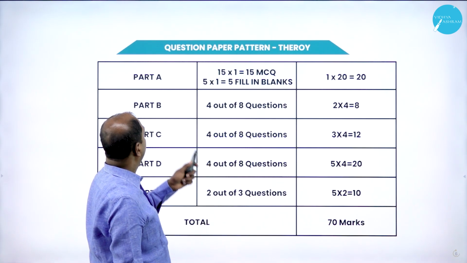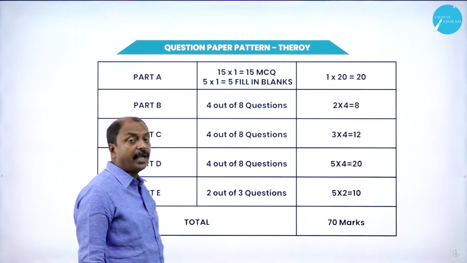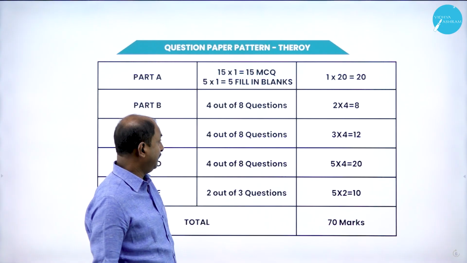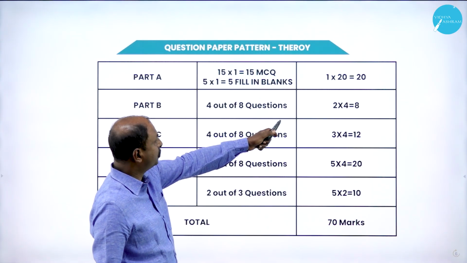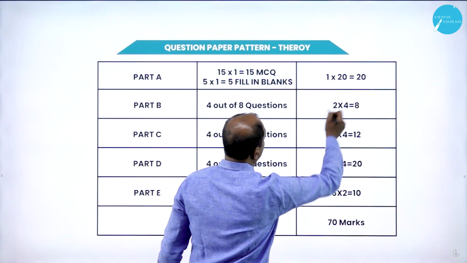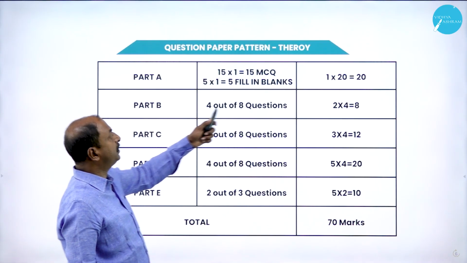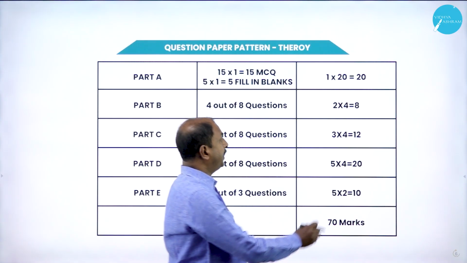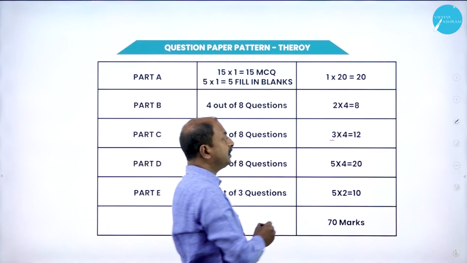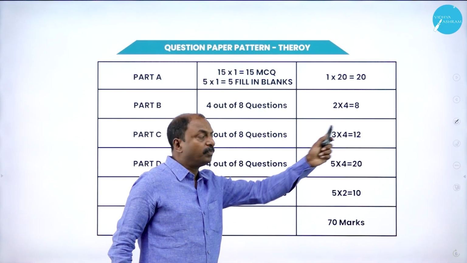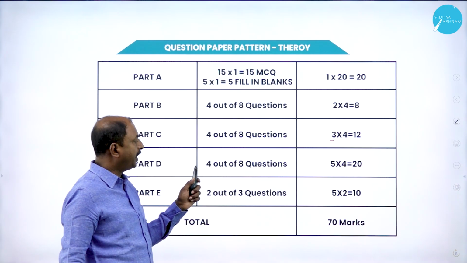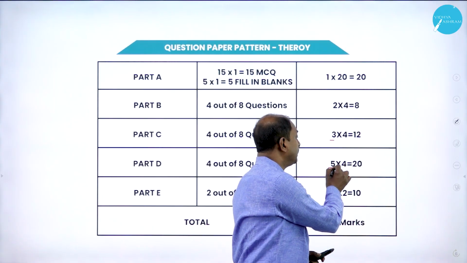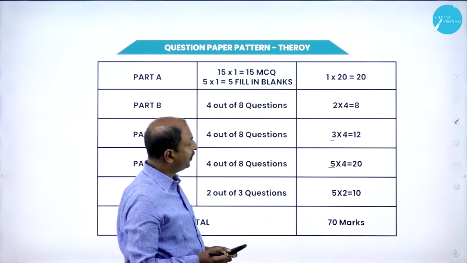If you look at parts B, C and D, you will have more options, so you may not find it very hard to study. Part B is for 2 mark questions, you answer any 4, and the total is 8 marks. In part C, you have to answer 4 out of 8 questions, 3 marks each, so the total is 12 marks. In part D, again you answer 4 out of 8 questions, and these are 5 mark questions, so the total is 20 marks.